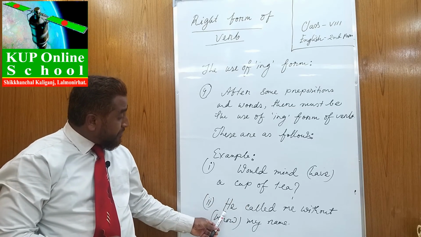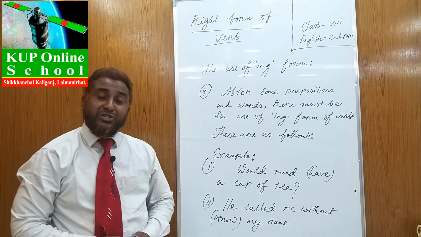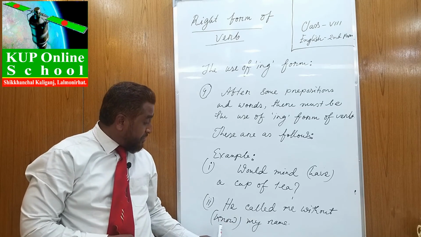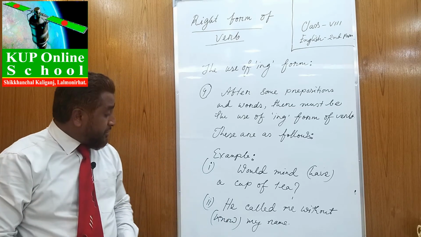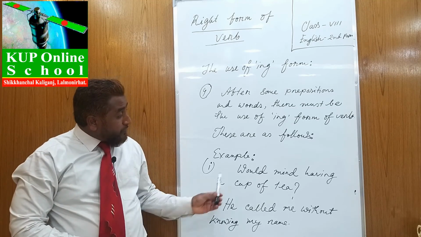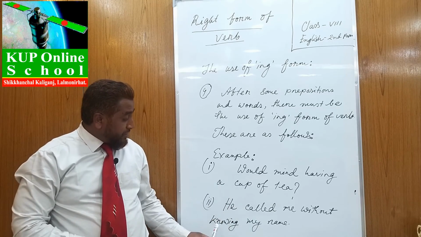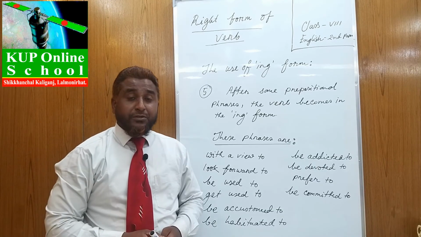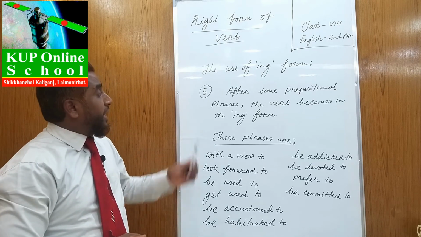And another example: he called me without know my name. Similarly, here we find without before the verb. So, know will be knowing. Just take the solution in this way. Would you mind having a cup of tea? He called me without knowing my name. Dear learners, don't feel bored. Just look at rule 5.